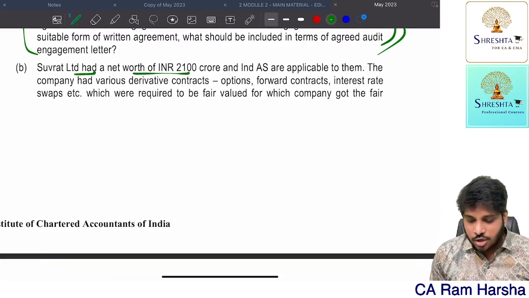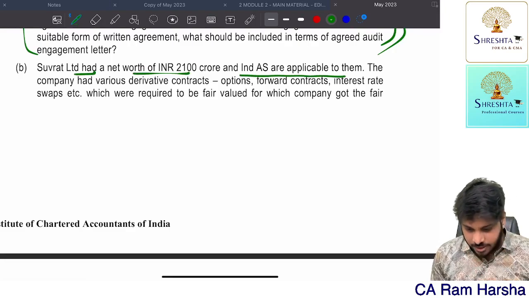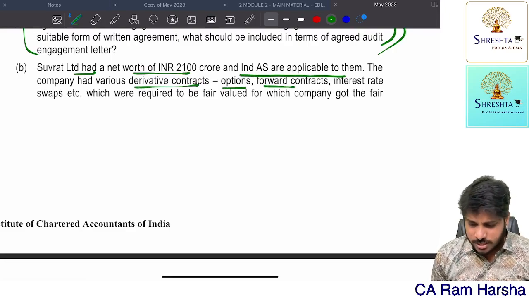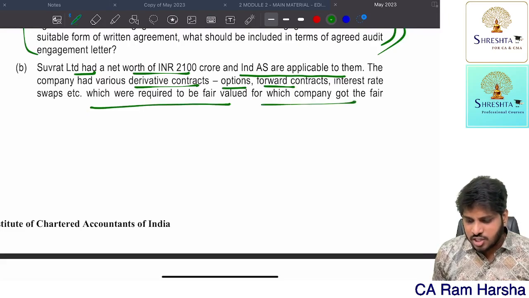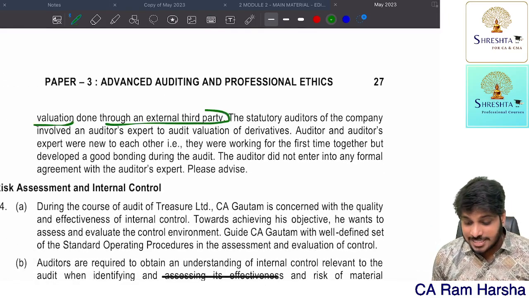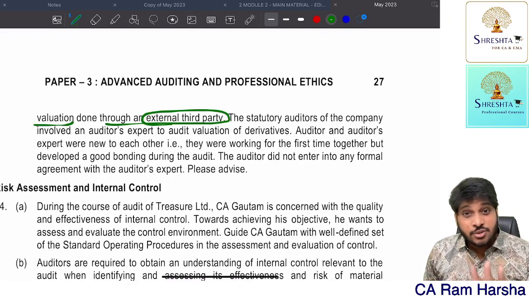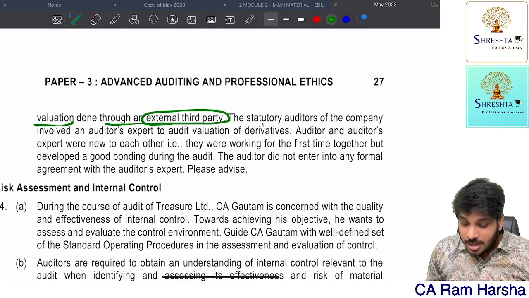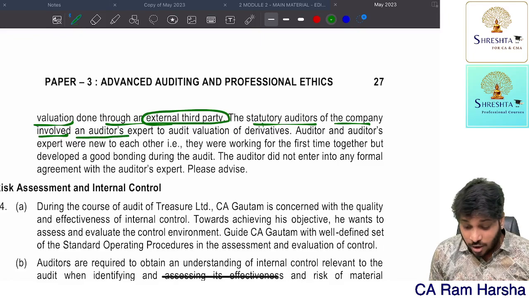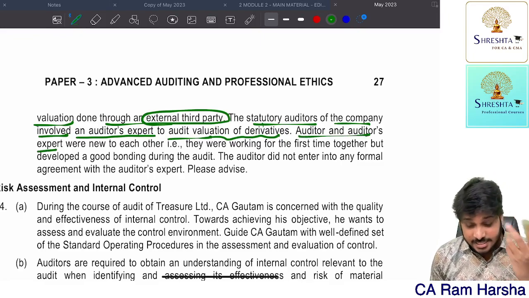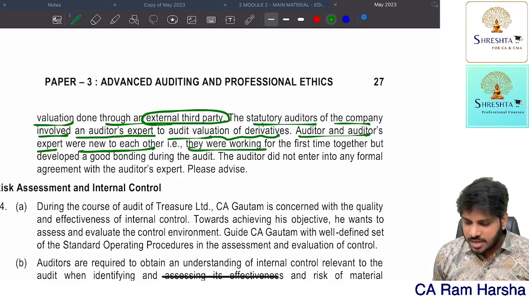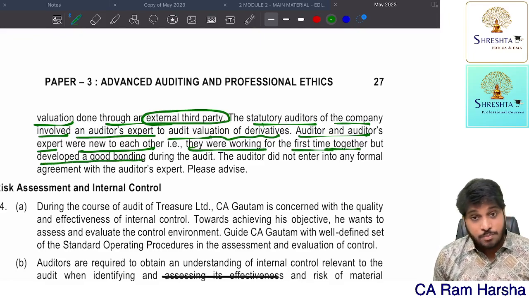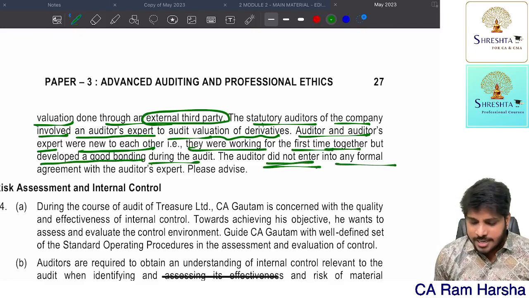Suvrat Limited has a turnover of 2,100 crore and NDAs are applicable. The company has various derivative contracts, options, forwards, which were required to be valued at fair value, for which the company got the fair valuation done through an external third party. Means the company has used an expert. The statutory auditors involved an auditor's expert to audit the valuation of derivatives. The auditor and his expert were new to each other. They were working together for the first time, but developed a good bonding during the audit. The auditor did not enter into any formal agreement.